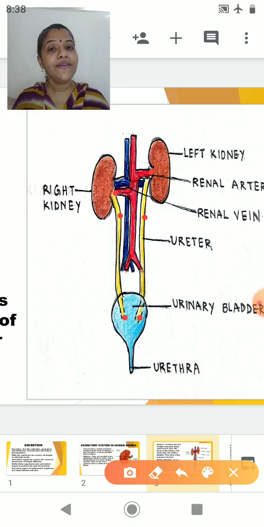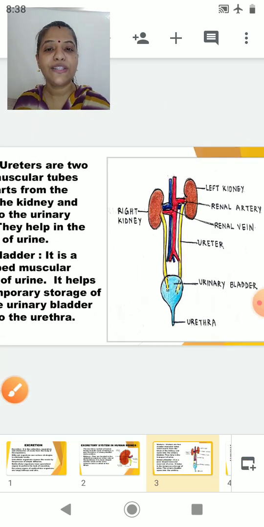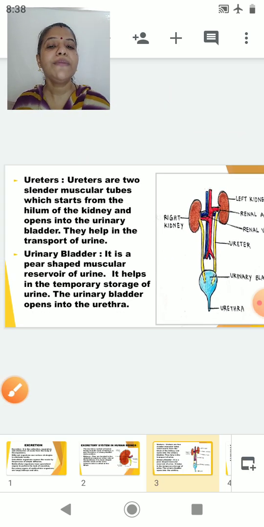So we have completed the kidney, we have completed the ureter. Now we will see the next part, students, and that is nothing but the urinary bladder. The urinary bladder is pear shaped. It is a muscular reservoir of urine.